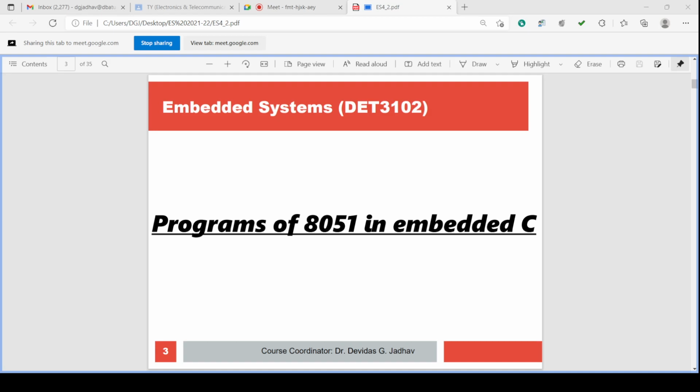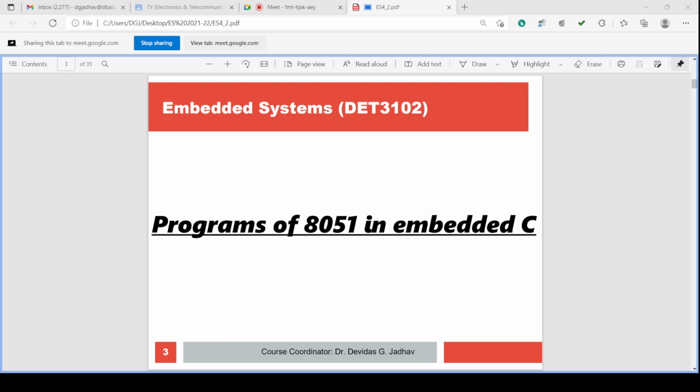We'll have an assembler and a linker for the conversion of the assembly level language mnemonics into the machine level program, and then that machine level program we can write into the ROM. We will start again.